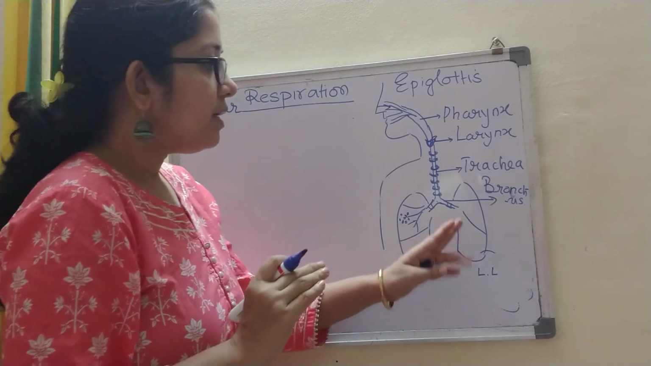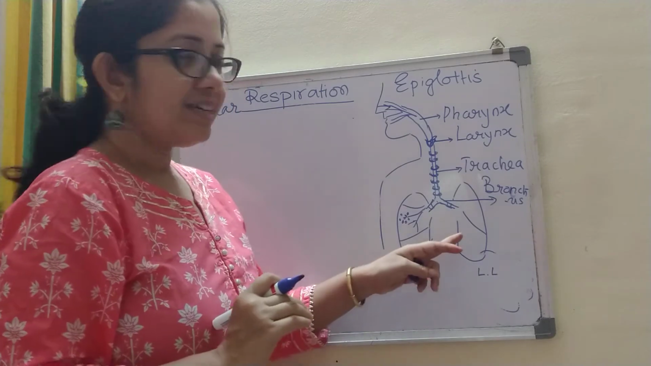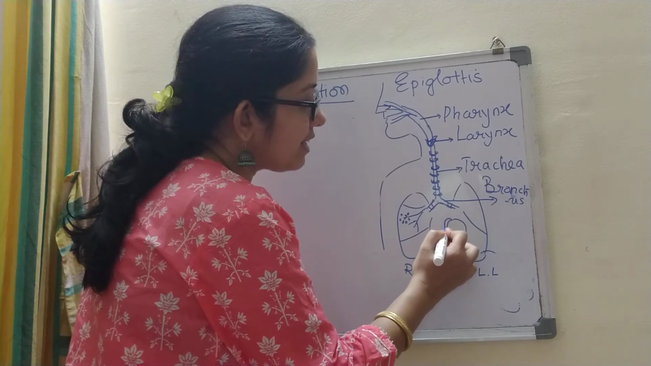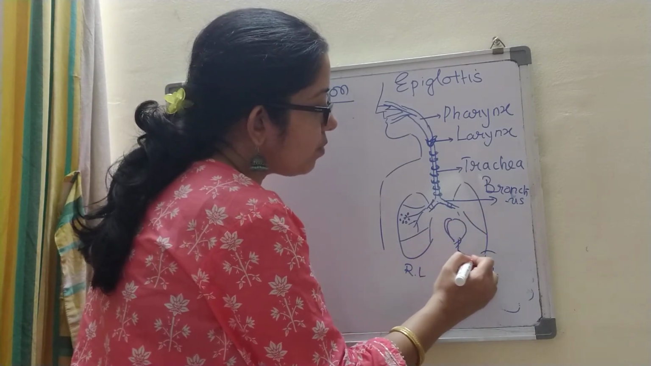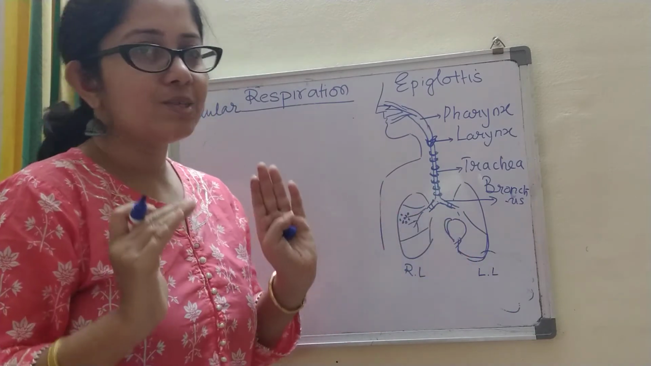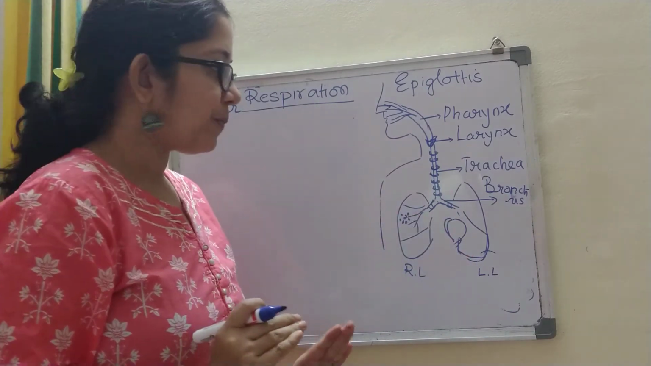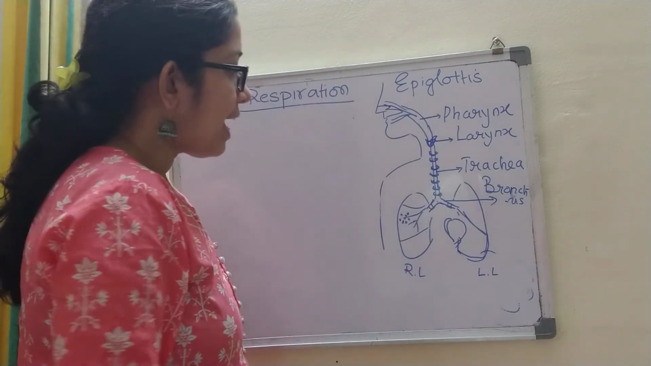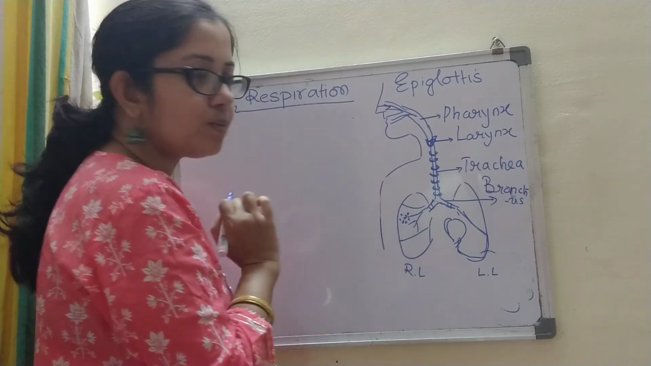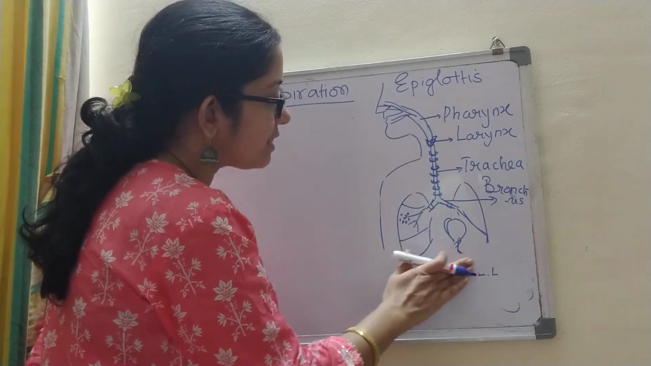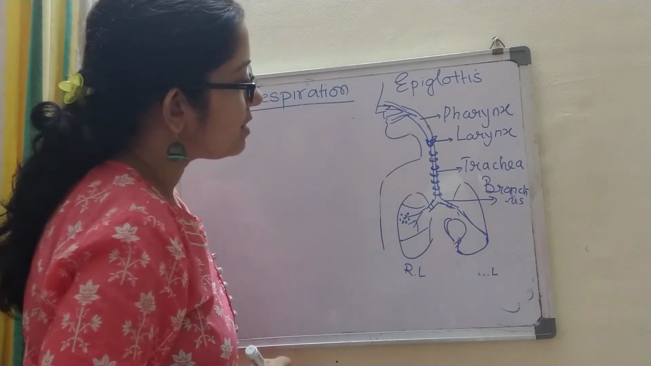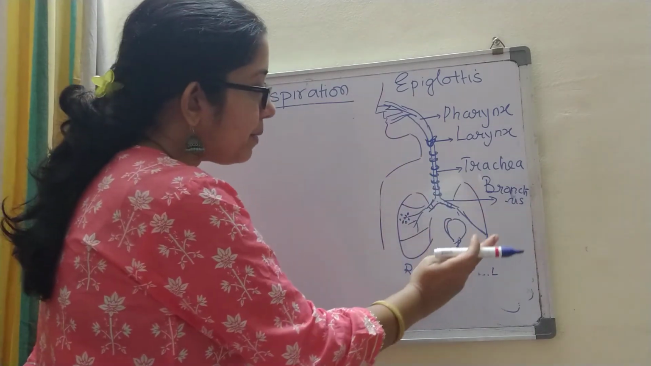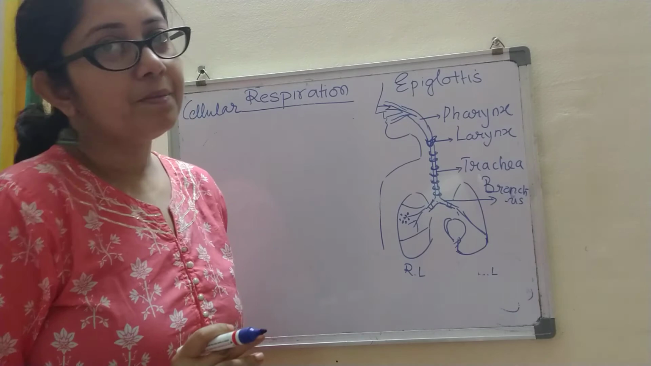Now the left lung usually is slightly shorter. Do you know why? Because it has to accommodate the heart over here, right? So my left lung is slightly smaller than my right lung. The left lung has two lobes, and the right lung has three lobes. So that is why the left lung is slightly smaller. Now it is covered by a membrane which is called the pleural membrane.